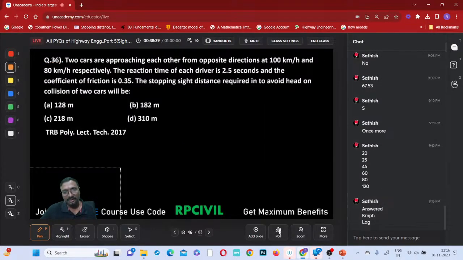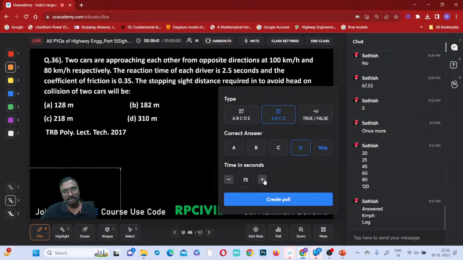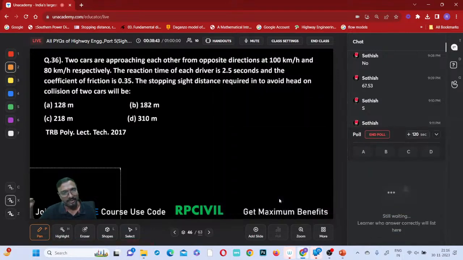36th question. Right, I am giving 120 seconds. Try to solve this, all of you. This is also a TRB question. Now observe, Shruti, you are getting numerical questions also, or not? You are saying, sir, don't do numericals, only do these simple questions. Now observe this. 2017 TRB Polytechnic lecturer question.